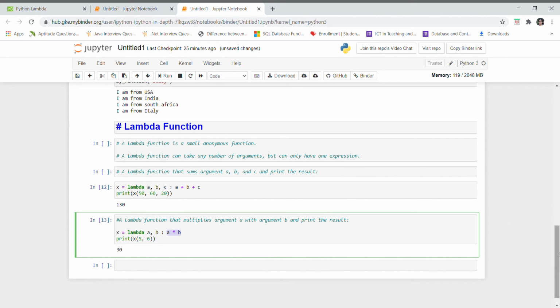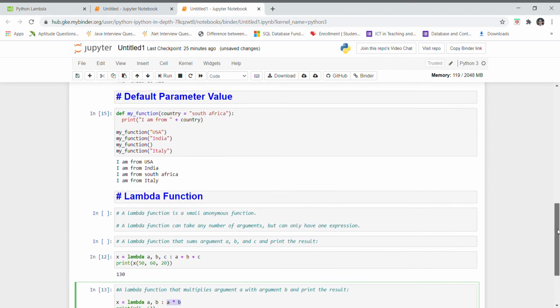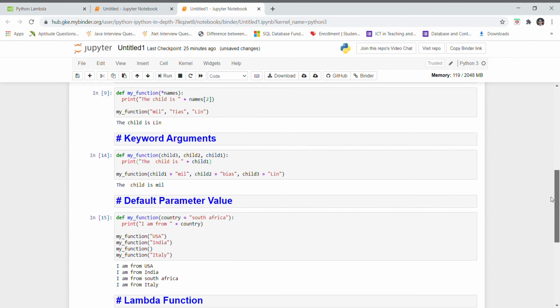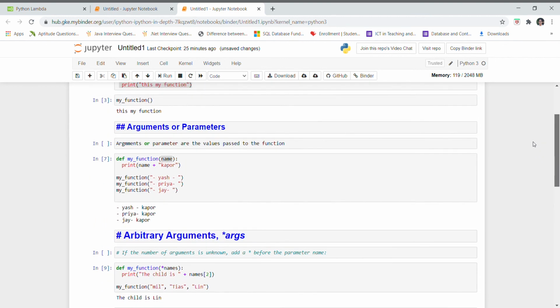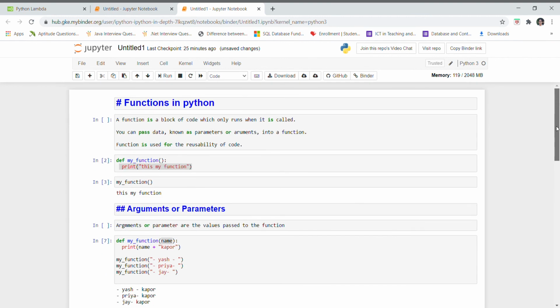In this way, in this video we have learned lambda function, default parameter value, keyword arguments, arbitrary arguments and parameters, and what actual functions are. I hope you understand. Thanks for watching the video.